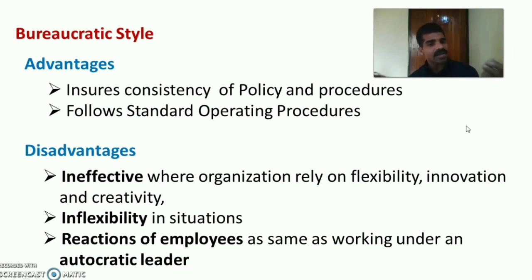So that is another disadvantage when we follow that bureaucratic style, that may lead to inflexibility in certain situations. Reaction of employees is the same as working under an autocratic leader, because here also they strictly follow the policies and procedures, and there won't be any changes in that. That is another disadvantage of the bureaucratic leadership style.